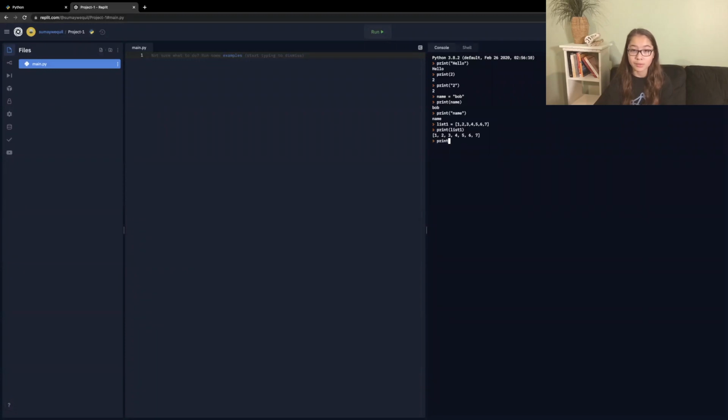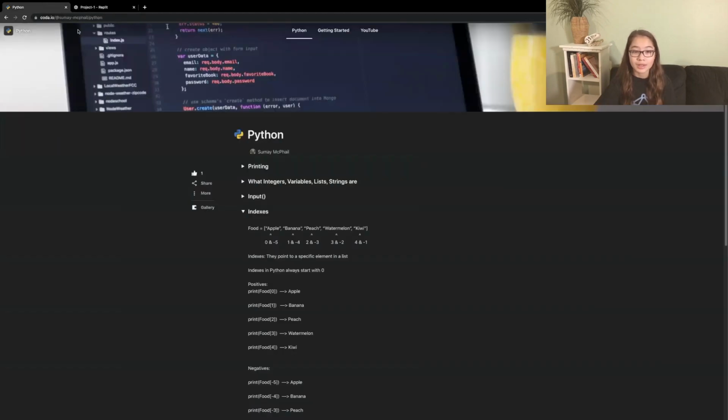So I could say print list 1, and then within brackets, say 0, and 0 is this first placement in the list, which is kind of confusing, but 0 would be the first piece of data in the list, 1 would be the second piece of data. And so as you can see with this example, apple would be index 0, banana would be index 1.